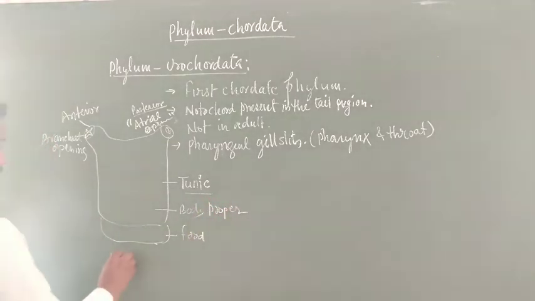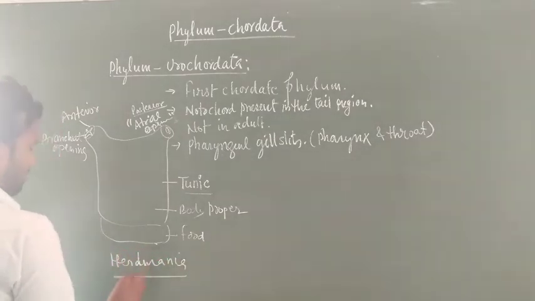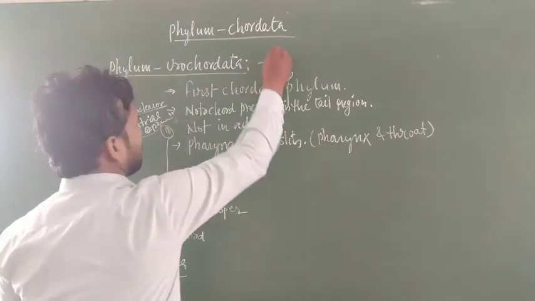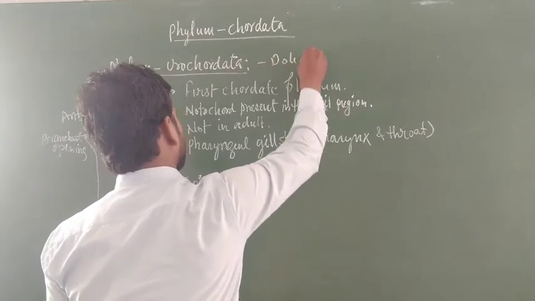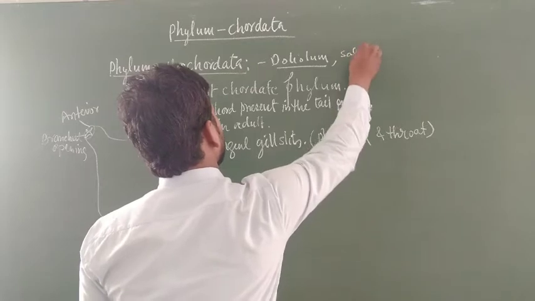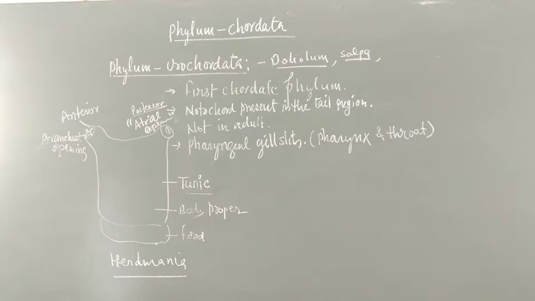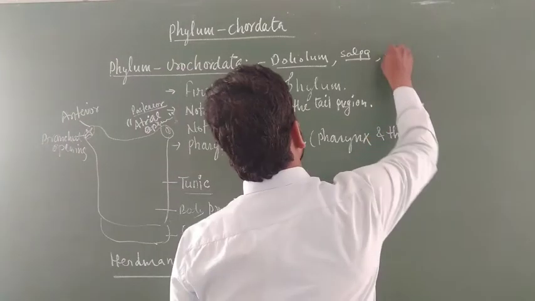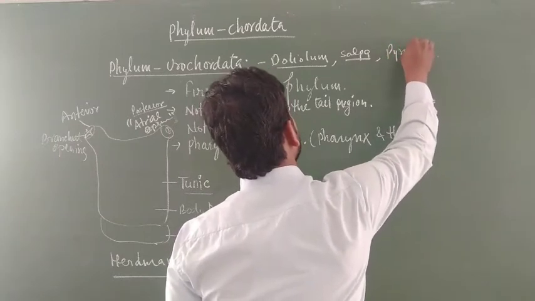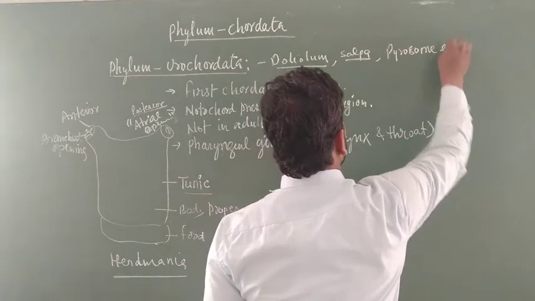This is a member called Herdmania, and many other members belong to this phylum, like Doliolum, Salpa, and another member called Pyrosome. Besides this, many other animals are also present, like pyrosomes, etc.